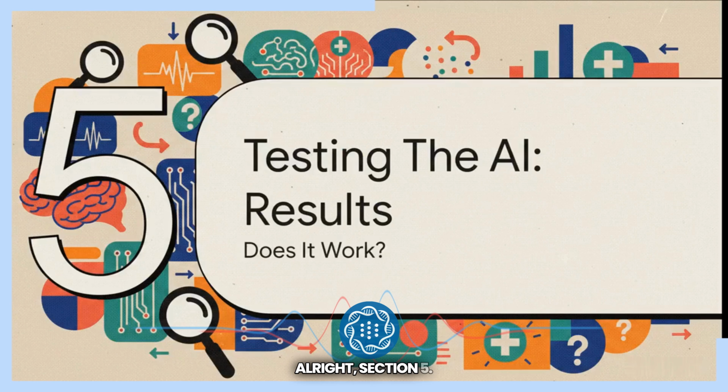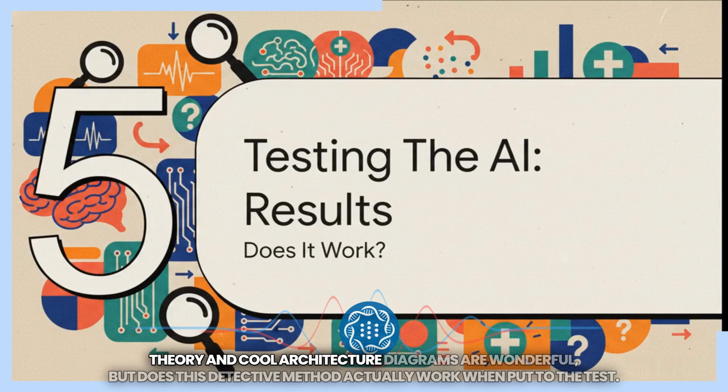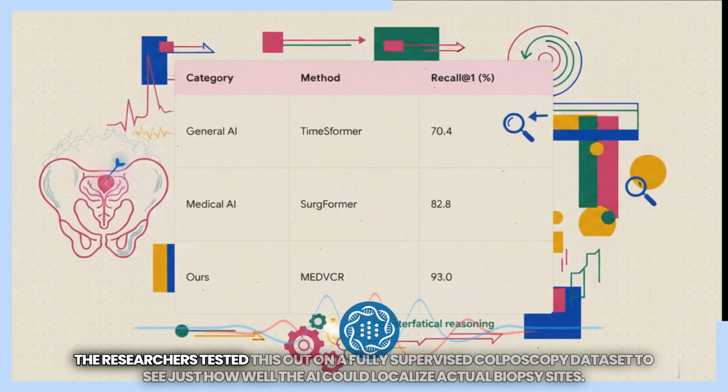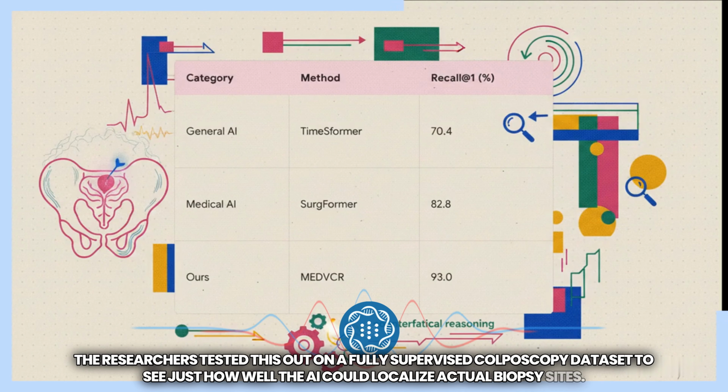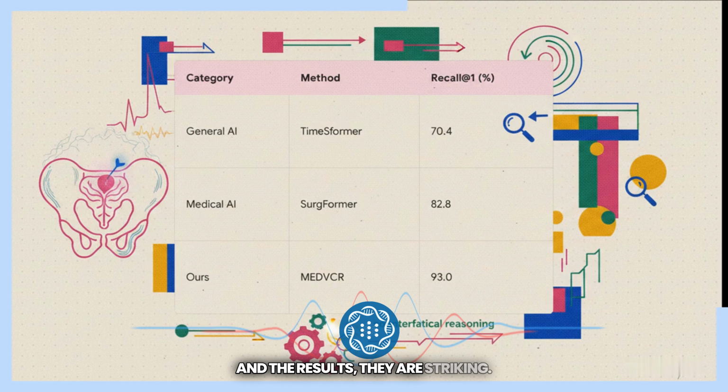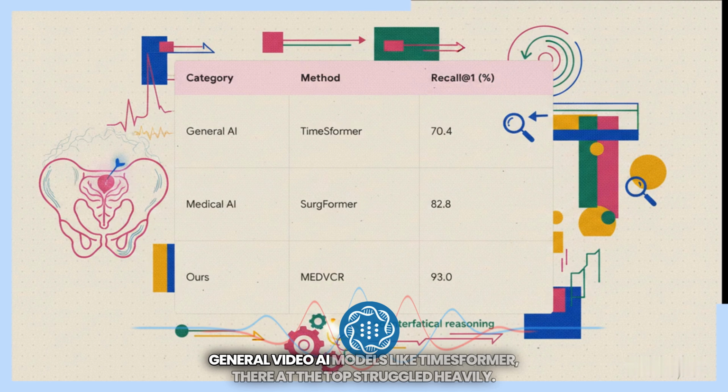All right, Section 5, testing the AI, results. Theory and cool architecture diagrams are wonderful, but does this detective method actually work when put to the test? The researchers tested this out on a fully supervised colposcopy dataset to see just how well the AI could localize actual biopsy sites. And the results? They are striking. General video AI models, like Timesformer there at the top, struggled heavily.